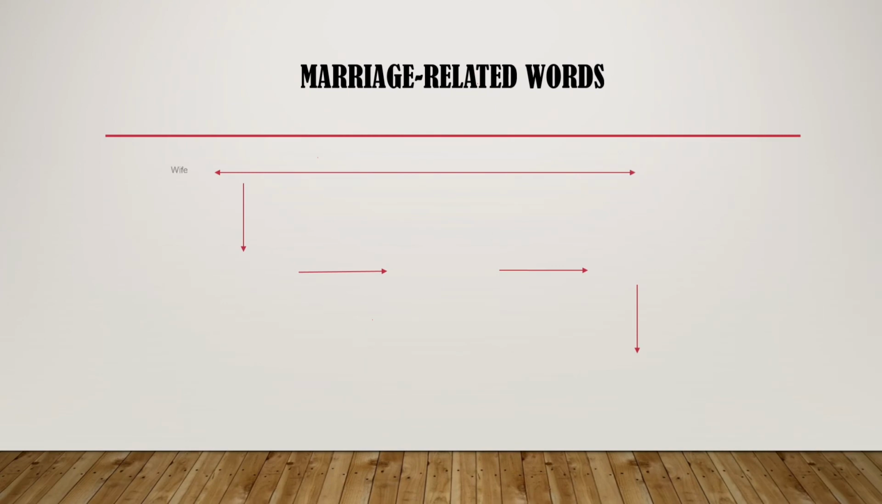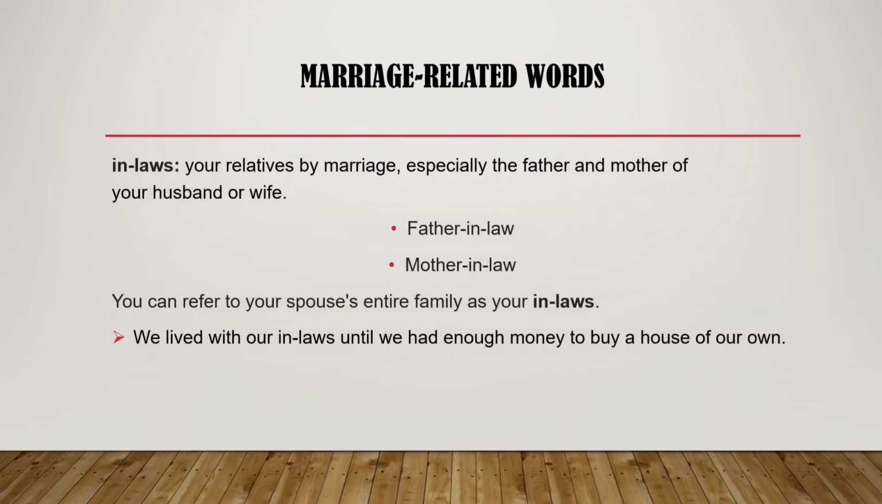Marriage-related words: wife, husband, engaged, married, divorced, separated. In-laws, your relatives by marriage, especially the father and mother of your husband or wife. They are called father-in-law and mother-in-law. You can refer to your spouse's entire family as your in-laws. For example, we lived with our in-laws until we had enough money to buy a house of our own.